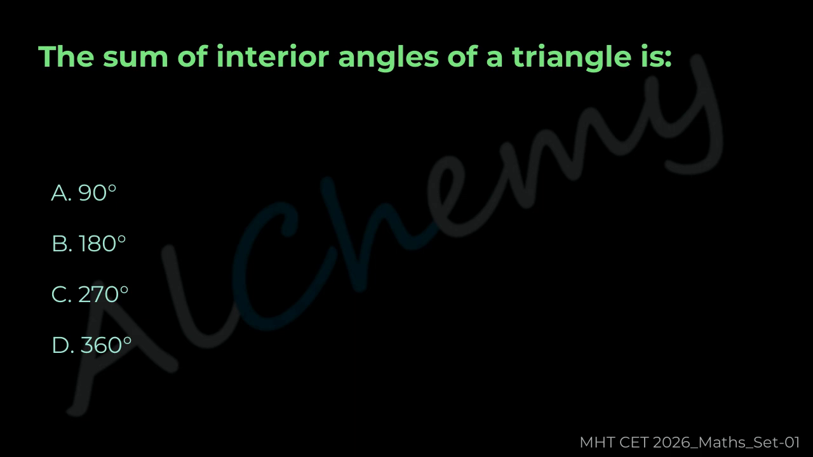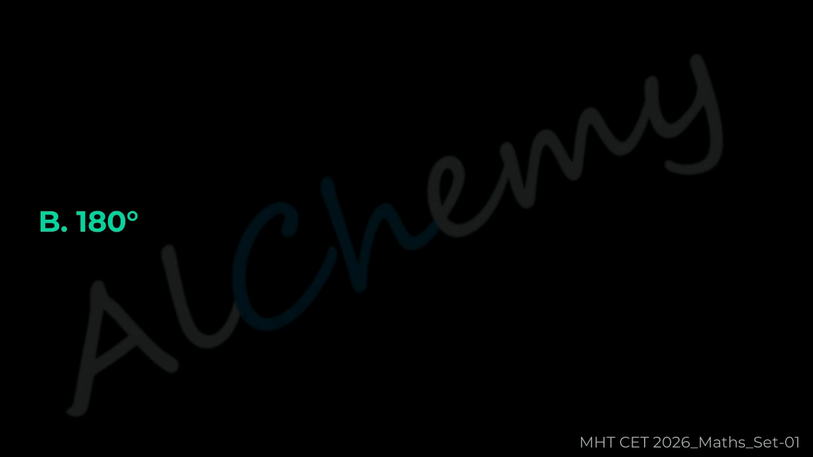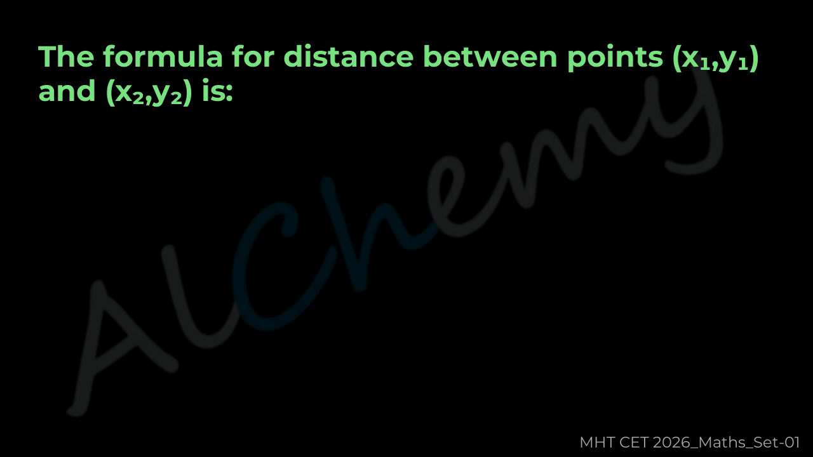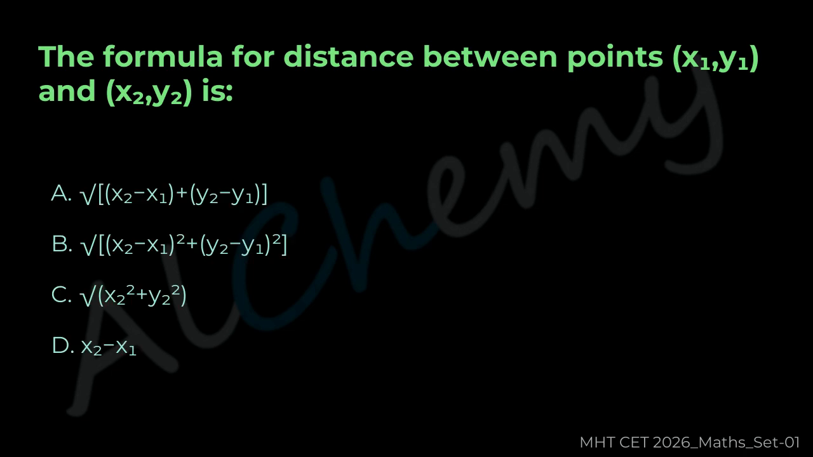90 degrees, B 180 degrees, C 270 degrees, D 360 degrees. The correct answer is B 180 degrees. Question 24. The formula for distance between points (x1, y1) and (x2, y2) is A.